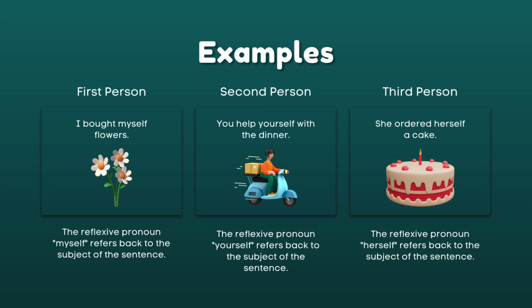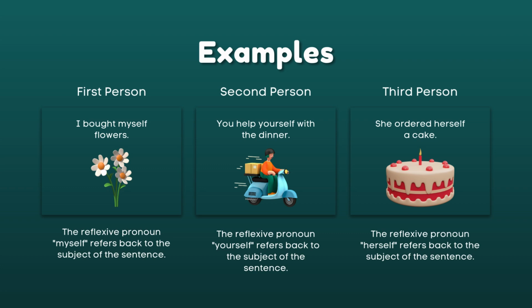Myself refers back to the subject of the sentence, and we have also here second person point of view. You help yourself with the dinner. Take note, you as the subject, and as the reflection, when you are receiving your own action, which is yourself, right? It refers back to the subject of the sentence.